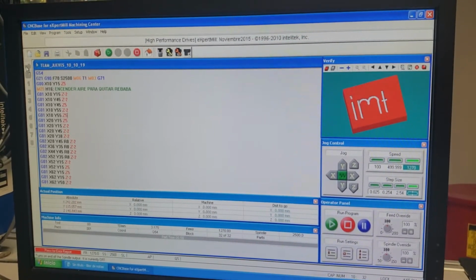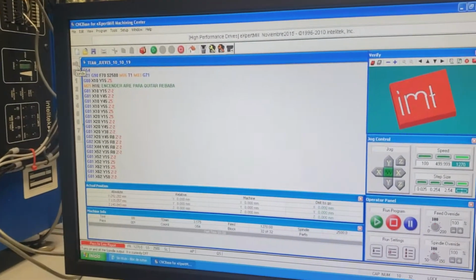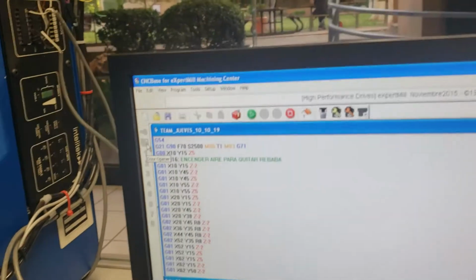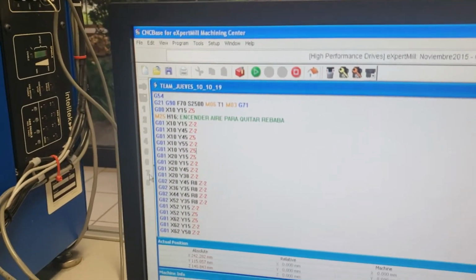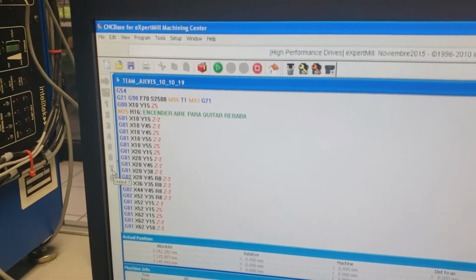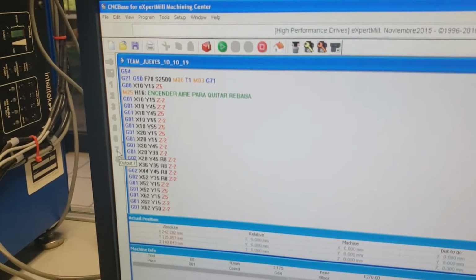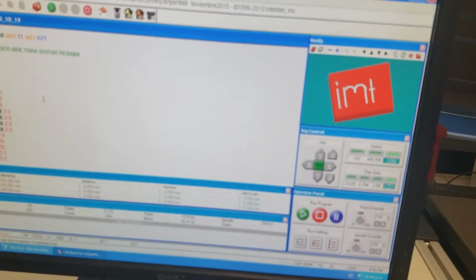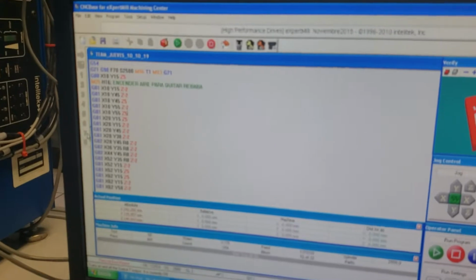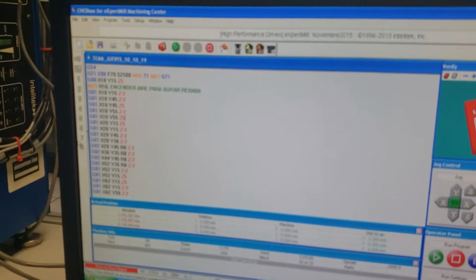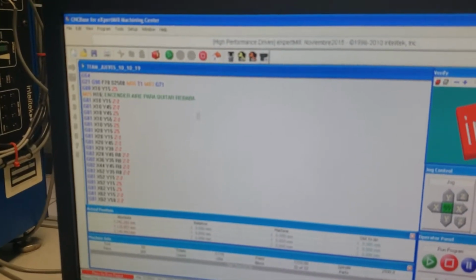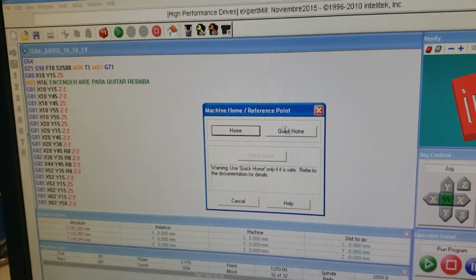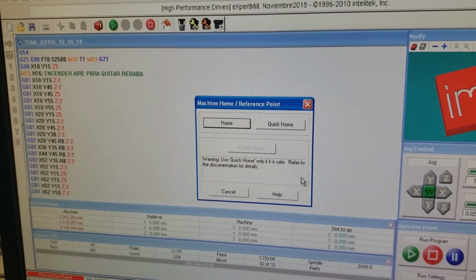And these buttons, this is to turn on the spindle, this is to open the milling machine. This button is to turn on the air. This button is to open the gripper and close the gripper. And this is to go home the spindle and the plane.